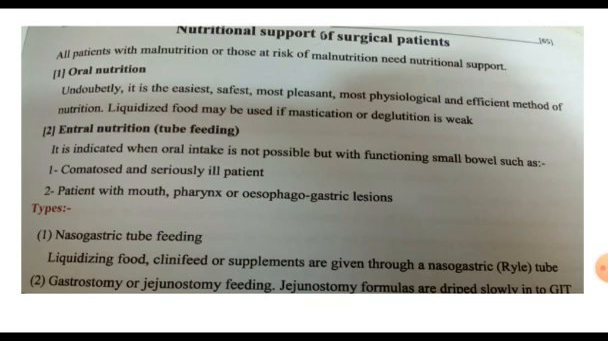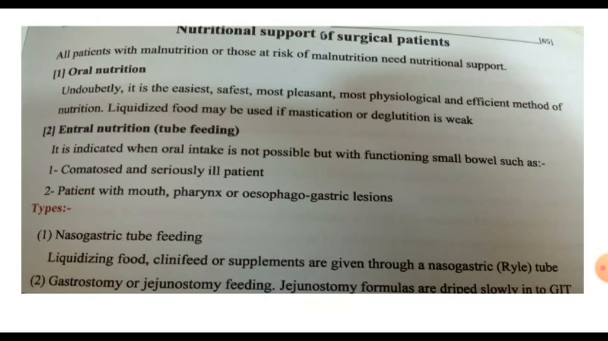So in comatose patients, enteral nutrition is indicated through a nasogastric tube. Patients with tumors or lesions in the mouth, pharynx, esophagus or stomach can't swallow, and the food doesn't reach the small intestine, so we put a nasogastric tube. A nasogastric tube is a plastic tube inserted through the nose, descending to the pharynx and the esophagus, and fluid nutrition is given through it to the patient.